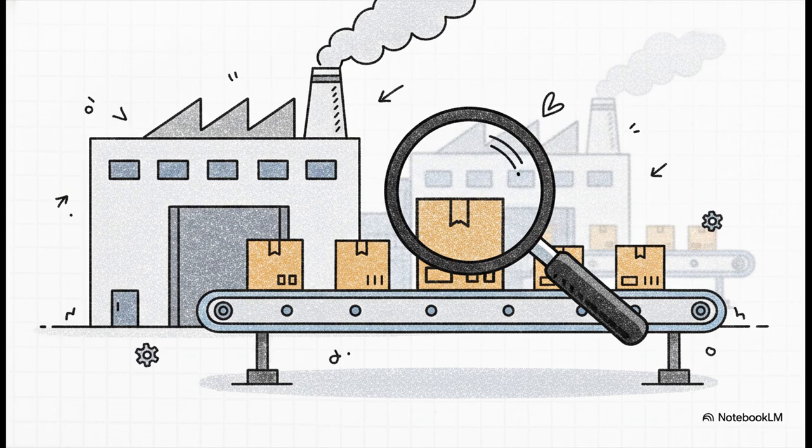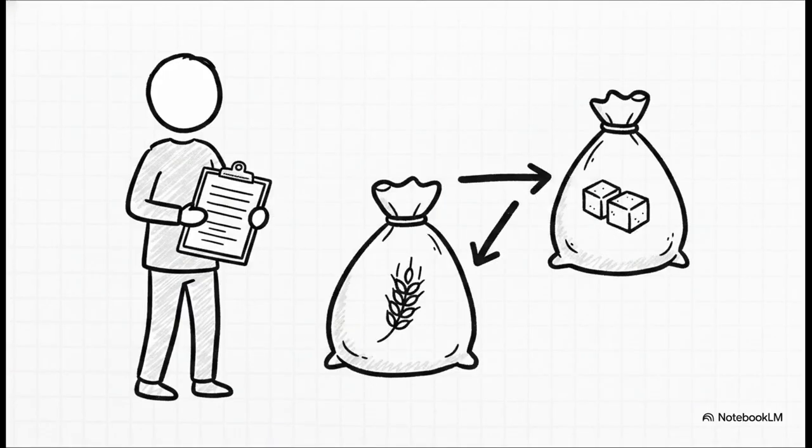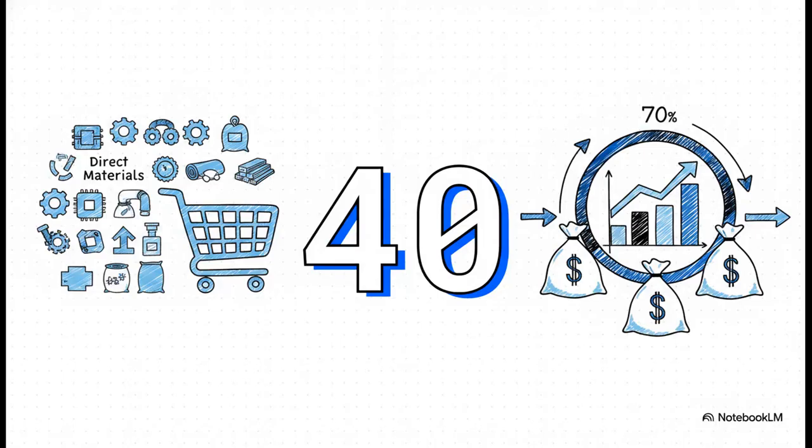Let's investigate XYZ Limited, a packaged food manufacturer, to expose this dangerous gap in corporate attention. Directly, they buy sugar and flour strictly against a calculated production plan. There are zero random, unverified requests. These direct materials face rigorous scrutiny, taking up 70% of total spend across just 40 vendors.